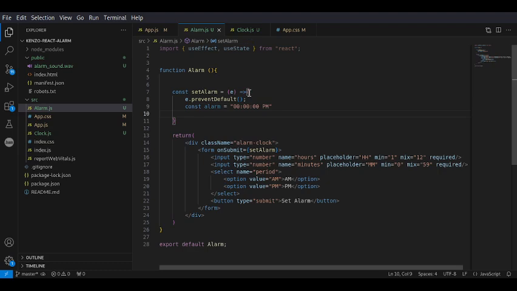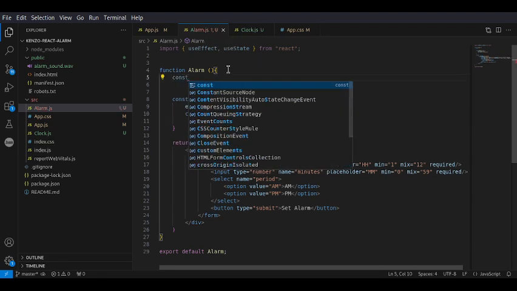Now that we have the values for the alarm, we need to somehow have the alarm set so that it can keep track of what time the alarm should play. To do that, we're going to have to have a value here.